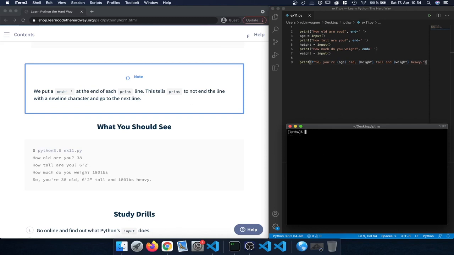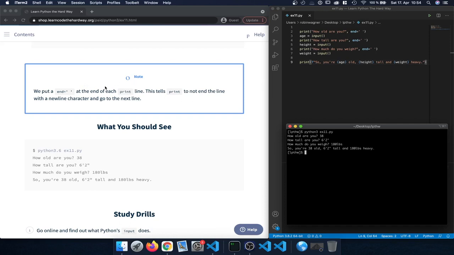We can execute it one more time using exactly the same input. So here we are entering the height in feet and the weight in pounds. And then it's basically printing out exactly the same thing that we just saw before.